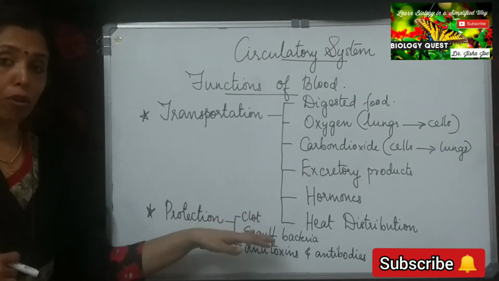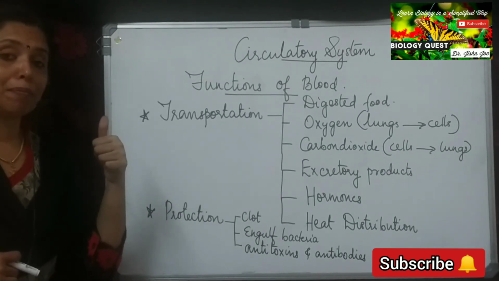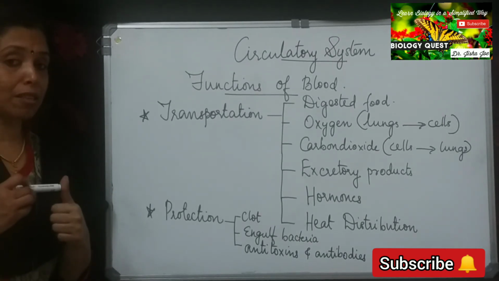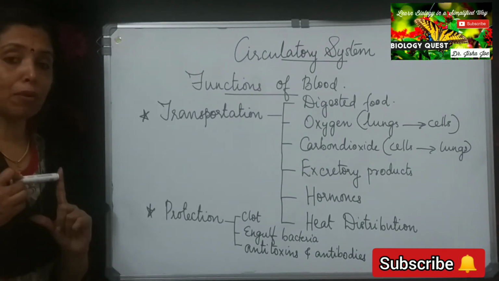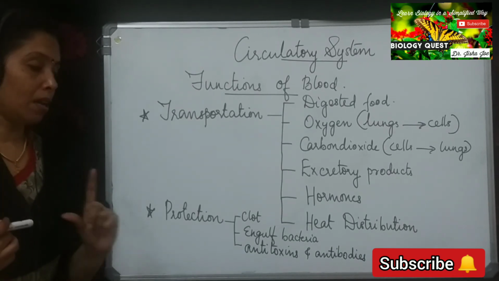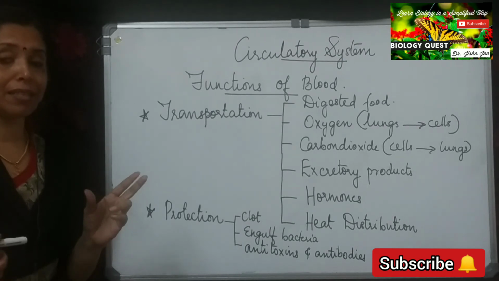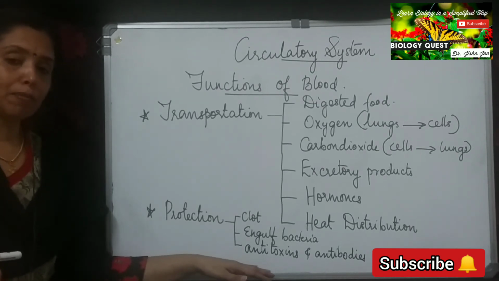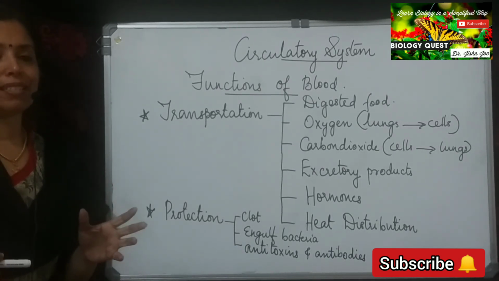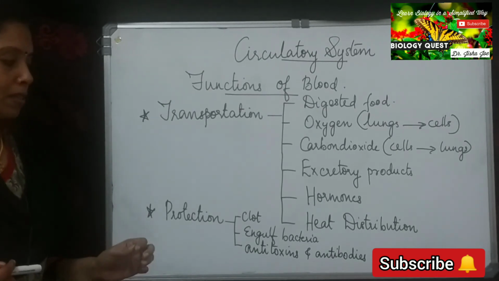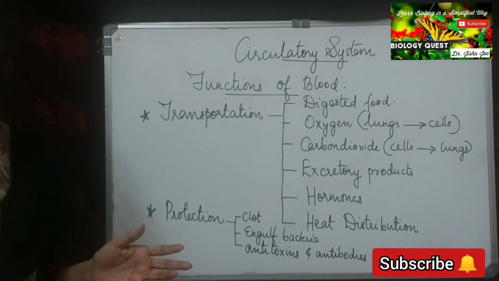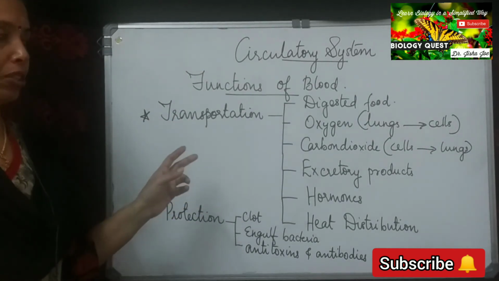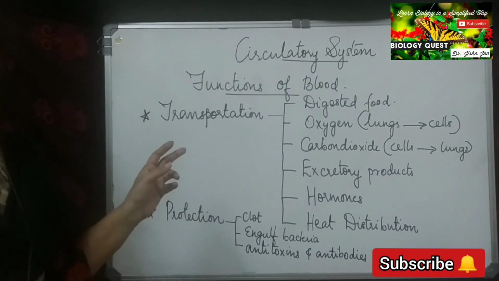Once again, clot formation: the blood platelets are involved in the formation of clot, and the functions of clot: it prevents excess loss of blood from the body, and it protects the body from the entry of germs. And number two, the WBCs engulf the disease-causing bacteria that might have entered into our body. And the third protective function is, again, the WBCs are involved in the production of antitoxins and antibodies. So we have seen the functions of blood. Blood has twofold functions: the transportation function and the protection function.